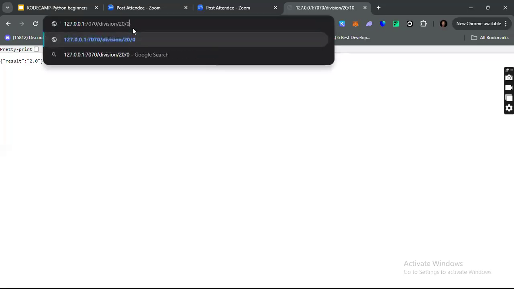But a situation will happen where we specify zero, which we've already seen before back when we were dealing with base Python. And when we hit enter, we have a problem. This problem is called an internal server error. It means that at some point in your route handler, there's a line of code that caused the route handler to break the application.